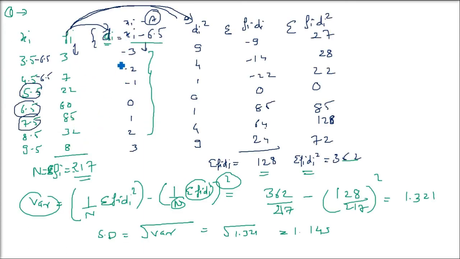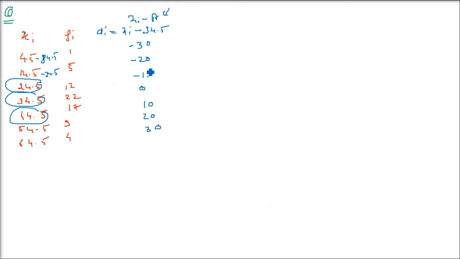What is the difference here? In the previous one, it was already simplified. Here we did the same thing, but we still have an option of simplifying it. All these values are divisible by 10. So we will find ui, which equals this divided by 10: xi minus 34.5 divided by 10.